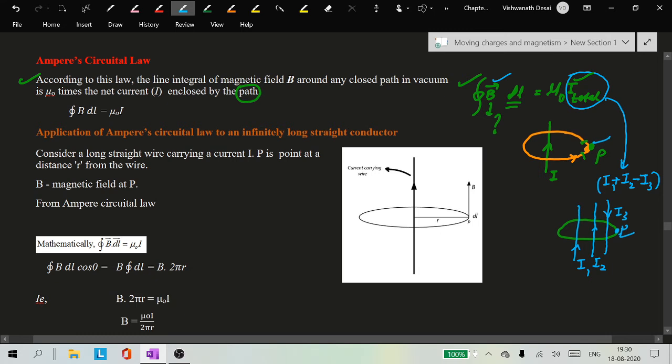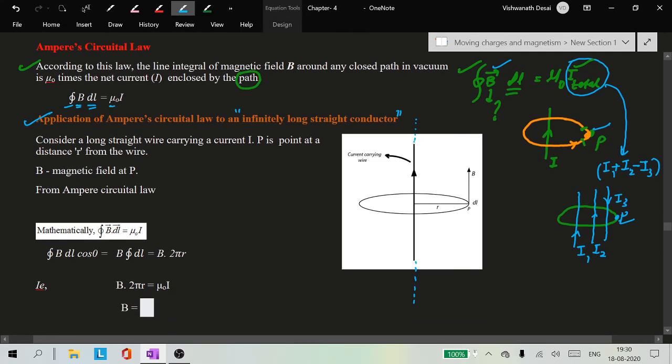Now there is a derivation here: application of Ampere's circuital law to an infinitely long straight conductor. The conductor you are observing has infinite length. Let me state Ampere's circuital law once again. The line integral of the magnetic field around a closed loop is equal to mu naught times the total current enclosed by the loop. This is a one mark question.